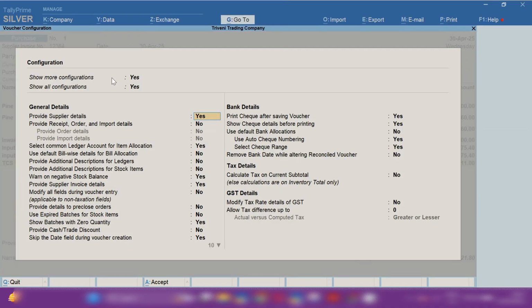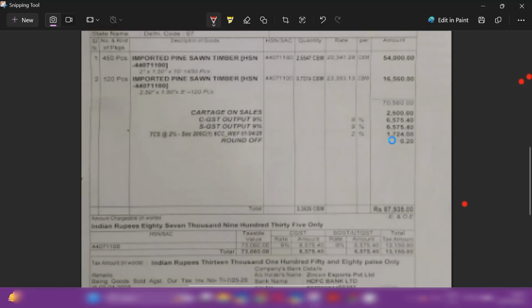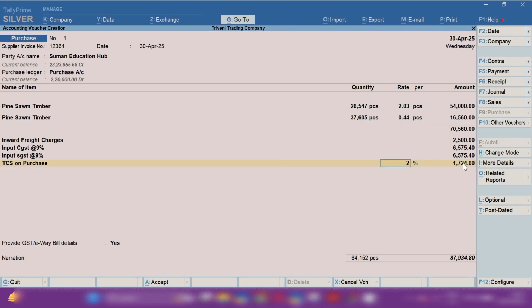So from the right hand side there is a configure option. Click on this option. Mark yes for both show more configuration options. Under tax details you can see the option calculate tax on current subtotal. Mark this option as yes. You will see now TCS has been calculated correctly, 1724. This matches the party invoice.